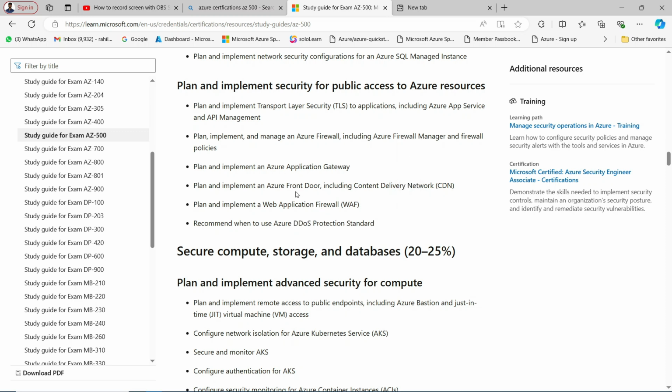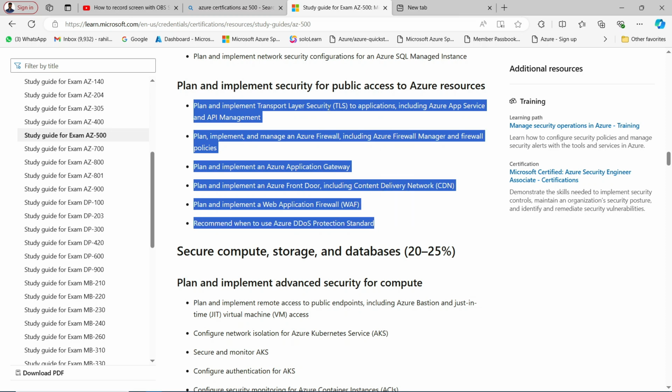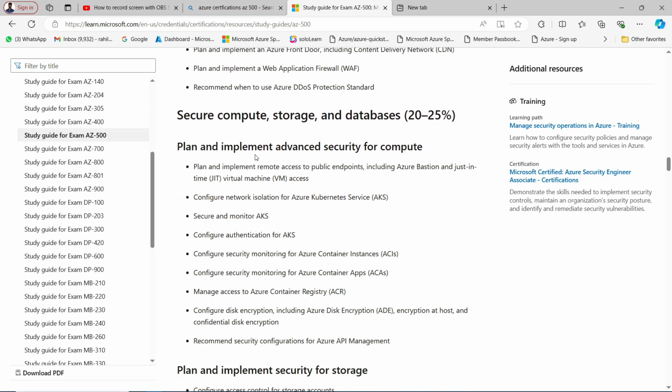So we are talking about accessing any resource from an outside network. How can we provide security to our infrastructure? They are covering everything. It's like transport layer security. Now we have firewall, we have application gateway, so everything. Okay, now we have secure compute, storage, and database. How can you configure security for your compute, storage, and databases?